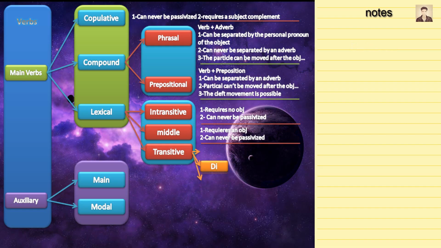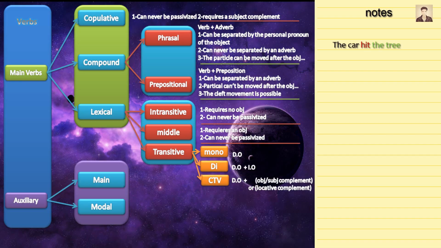Transitive verbs are divided into three categories: monotransitive verbs, ditransitive verbs, and complex transitive verbs. Monotransitive verbs require a direct object. As an example, the car hits the tree. So hit is a monotransitive verb because there is a direct object, the tree.